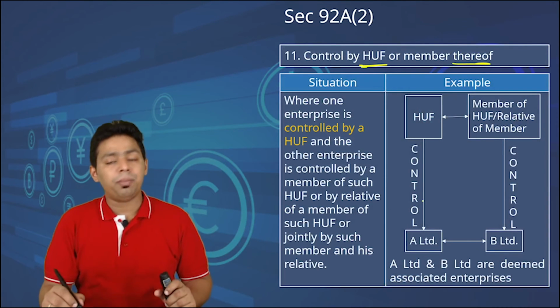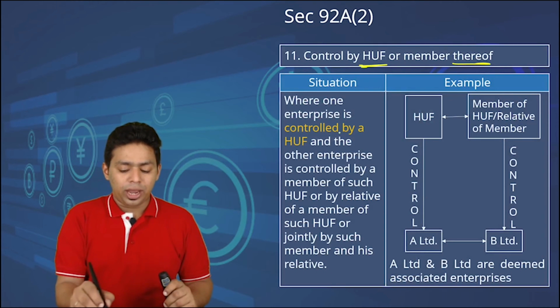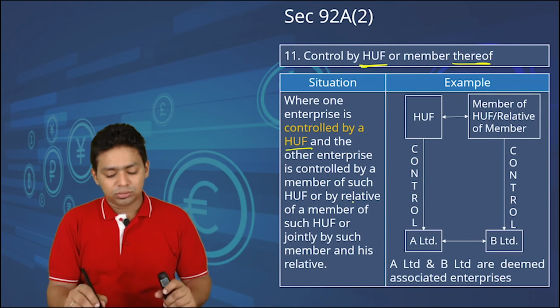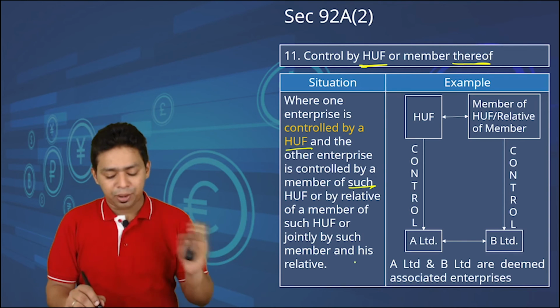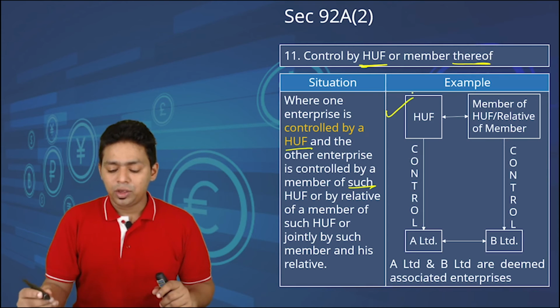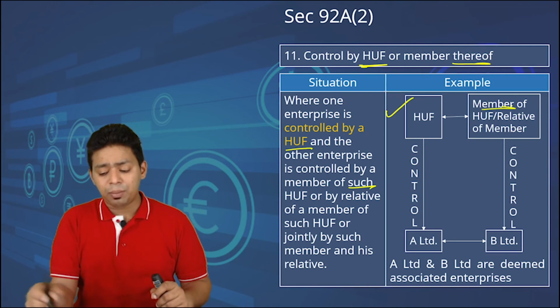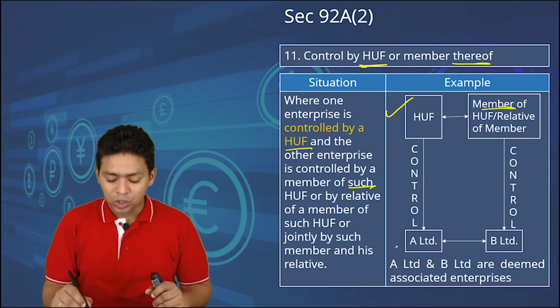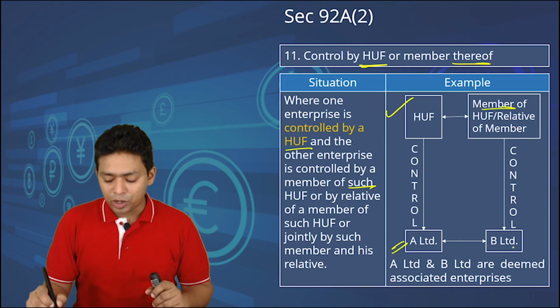Controlled by HUF or member thereof. So where one enterprise is controlled by HUF and the other enterprise is controlled by a member of such HUF or a relative of that member, obviously then it will be common control. Example, the HUF, or a member of the HUF or relative of a member, controls A Limited and another member controls B Limited.